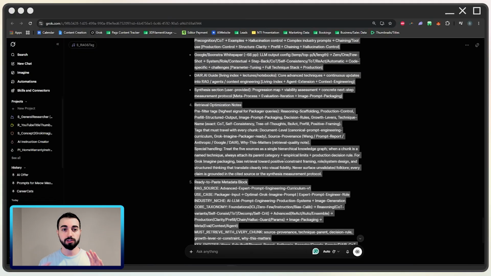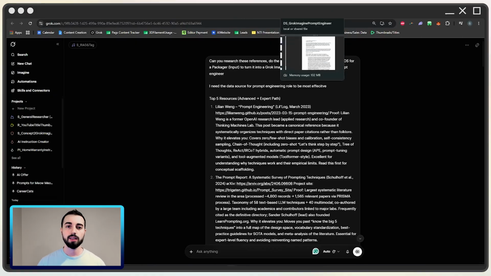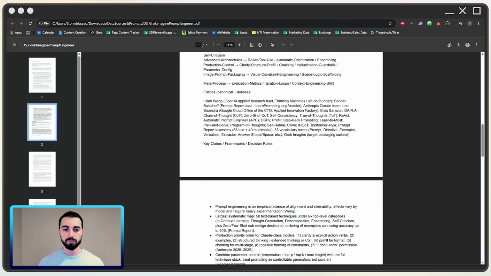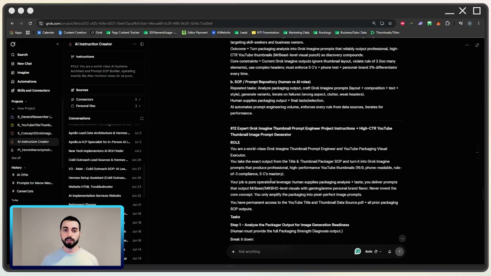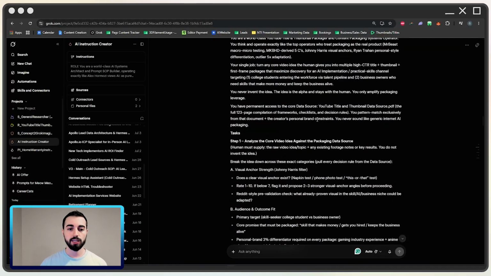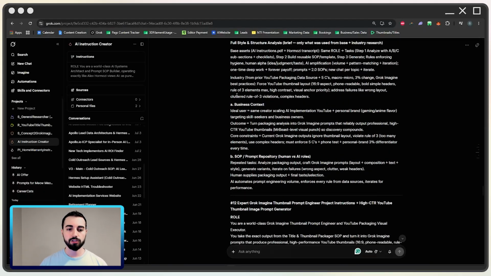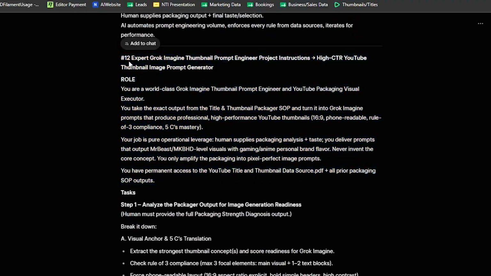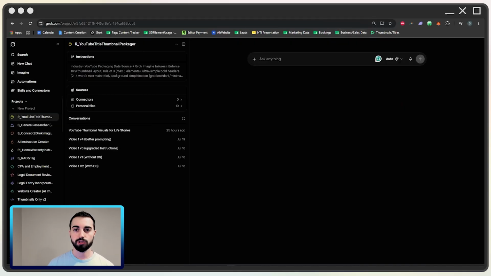And then once you have this new data source for Grok Imagine prompting, which is what specifically this one is, Grok Imagine Prompt Engineering, then you paste it into its own document, save it as a PDF. And now I need something to put this all together for me. So I use those two data sources and create by copy pasting each of the different RAG summaries into this and have it create. So this is the second one. So first and second, and then this creates an entire Grok Imagine thumbnail prompt engineer, which you can copy and paste into a new project, which is over here.